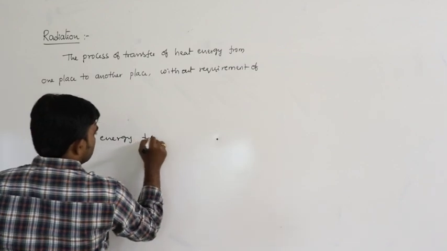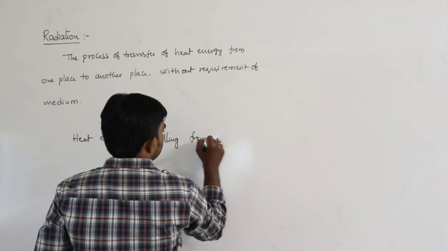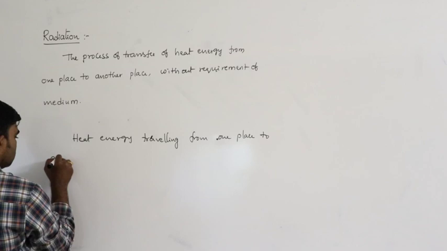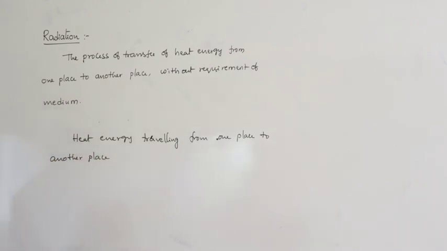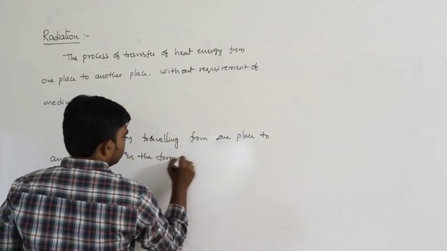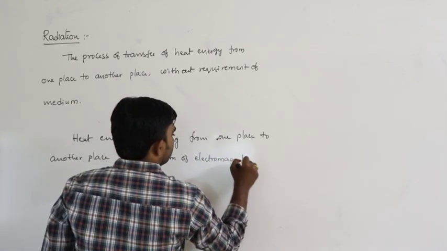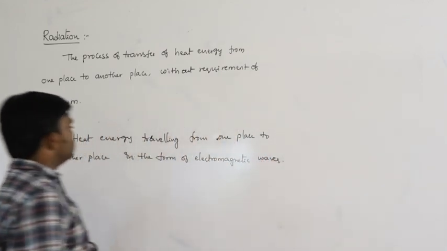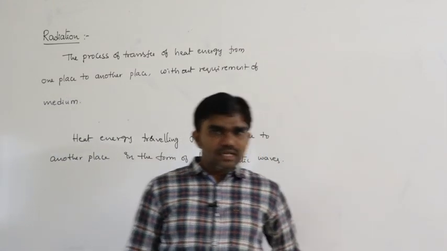In this situation, heat energy travels from one place to another place in the form of electromagnetic waves. Electromagnetic waves are just light waves.